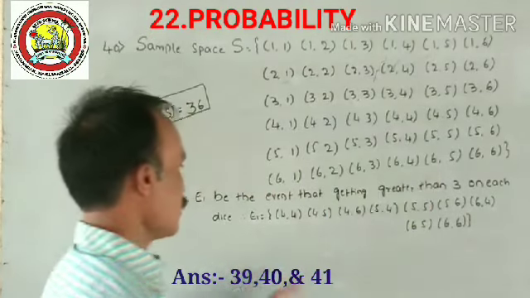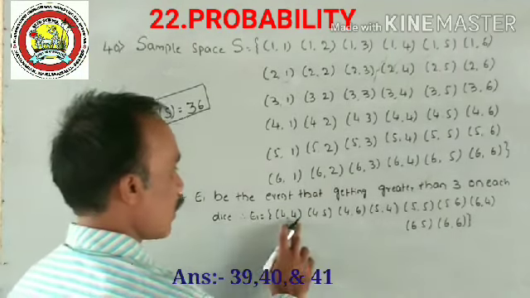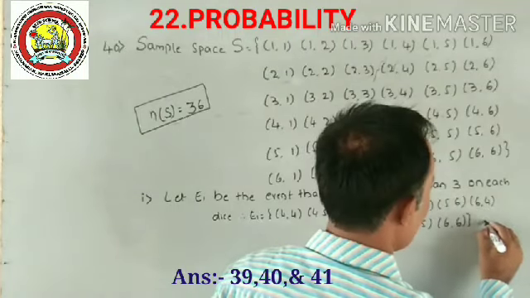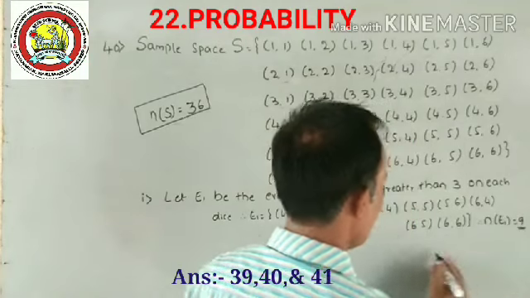Now you count how many are there. Greater than 3 on the first die, and the second one is also greater than 3. 1 2 3 4 5 6 7 8 9. Therefore the value of N of E1 is equal to 9.